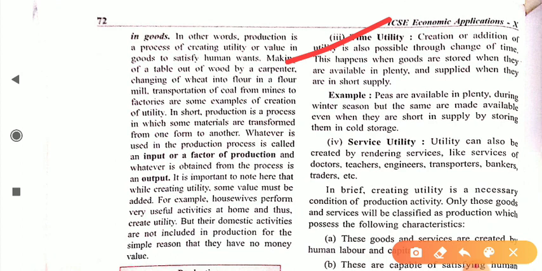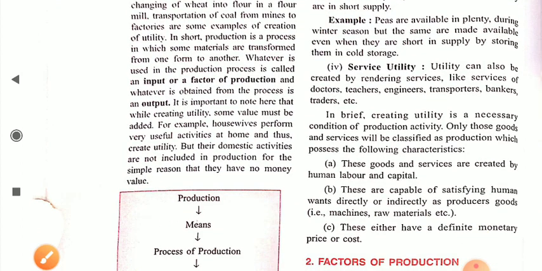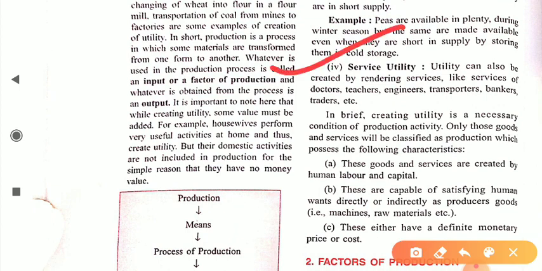So at that time you can demand peas from the cold storage. This is known as time utility. Next is service utility. Utility can also be created by rendering services, like services of a doctor, teacher, engineer, transporter, banker, etc. All these are service utility.